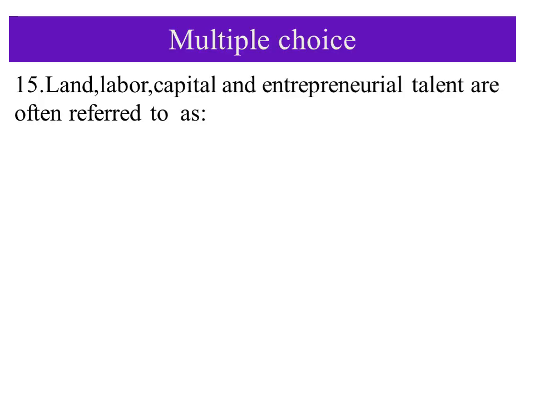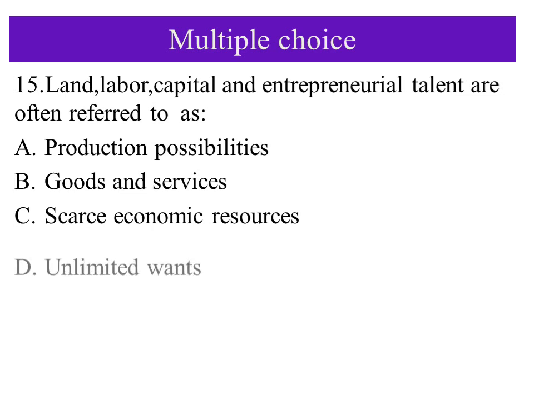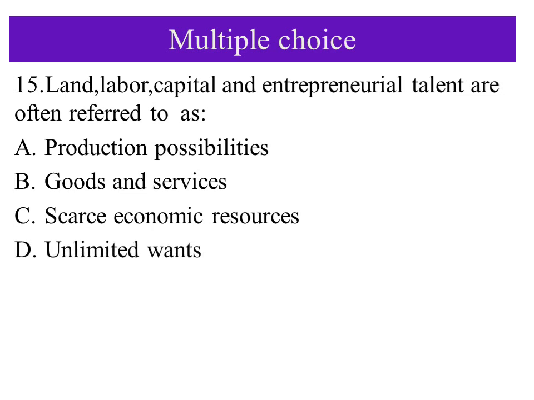The next question is question number 15. It says land, labor, capital, and entrepreneurial talent are often referred to as: A. Production possibilities, B. Goods and services, C. Scarce economic resources, D. Unlimited ones.